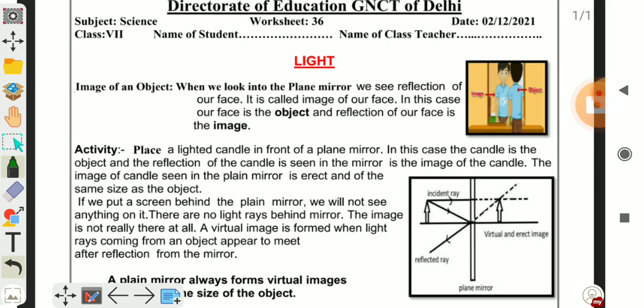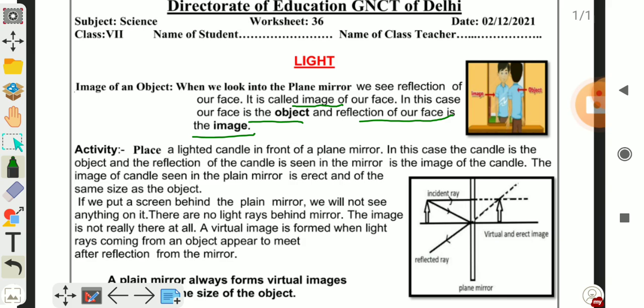Image of an object. In this worksheet we will discuss what an image is and image formation by the plane mirror. When we look into the plane mirror, we see a reflection of our face. This reflection is called image. Reflection को क्या कहते हैं हम? Image. In this case, our face is the object and the reflection of our face is the image. So, the reflection of an object in the plane mirror is called image.